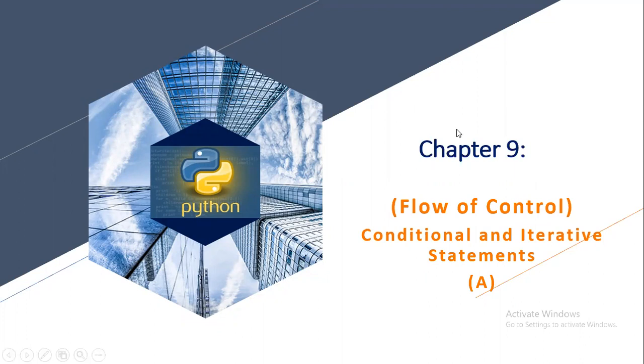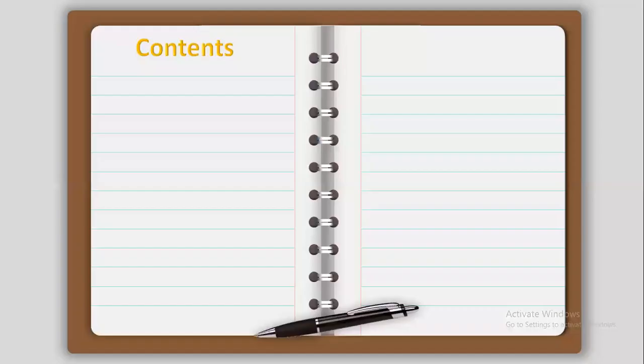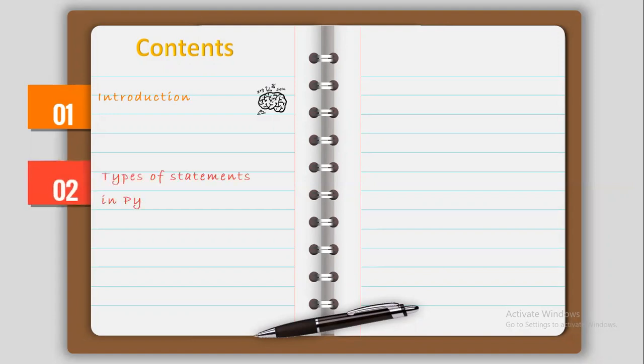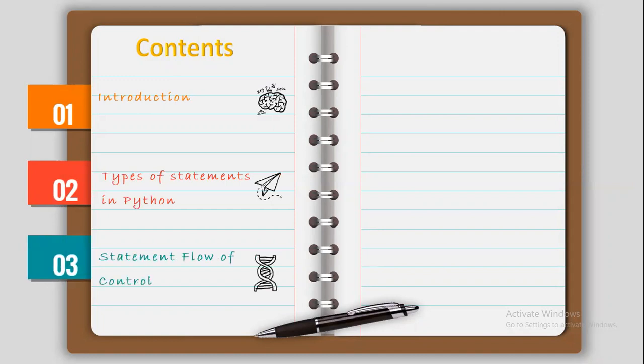Today we will be discussing chapter number 9, which is flow of control, which includes the conditional and iterative statements. The topics we are going to cover in this chapter are, obviously, the introduction to the chapter, then the types of statements in Python. We'll also be discussing the flow of control, how exactly statements get executed in Python.